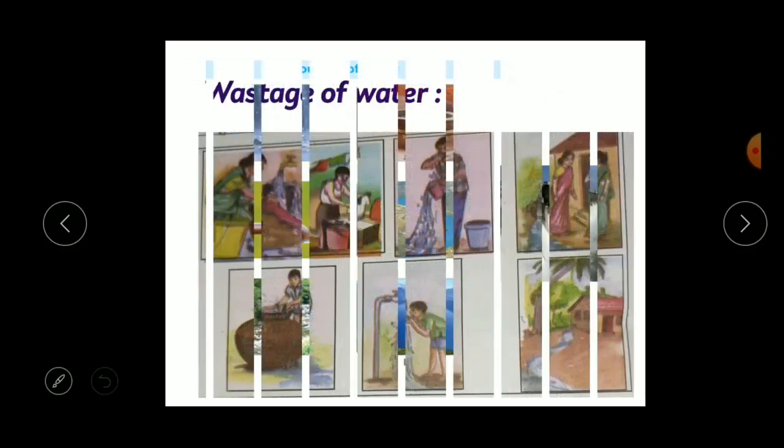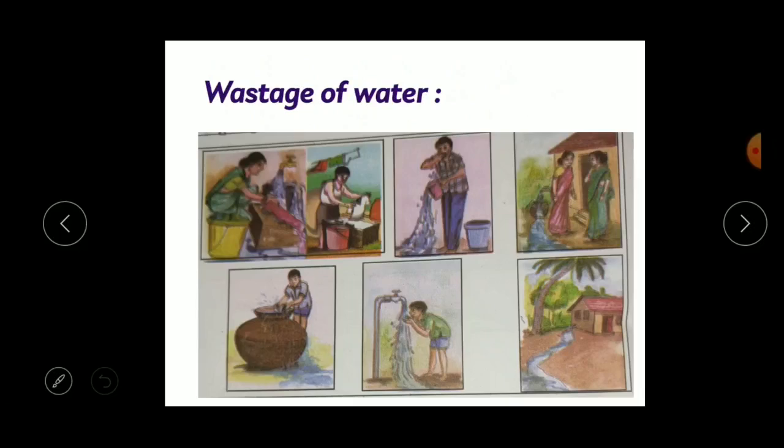Okay, so next one is wastage of water. See, unnecessarily we are wasting the water. How? While washing the clothes, we may waste water unnecessarily. And next one, while washing our face. And sometimes what we do, we open the tap and we start talking with someone else. Yes, here it is there, right? And while drinking also we waste the water, and whatever water comes out from the house is also getting wasted. So these are some pictures where we can see there is a wastage of water, right?